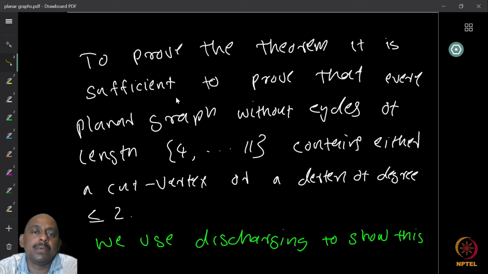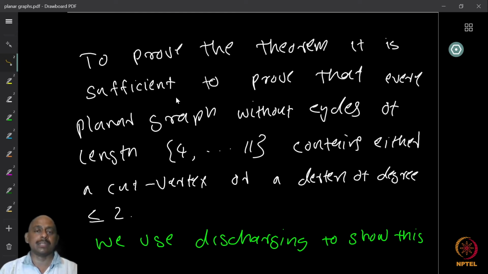Now, we want to prove the theorem. For that, it is sufficient to show that every planar graph without cycles of length 4 to 11 contains either a cut vertex or a vertex of degree at most 2.